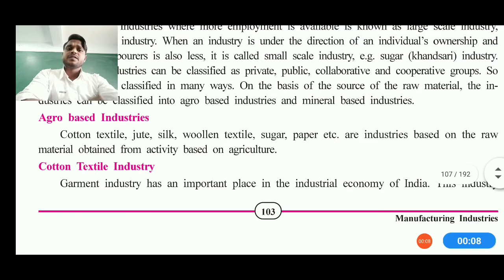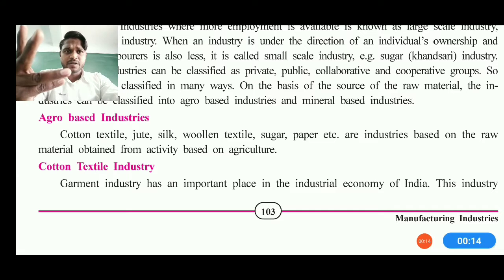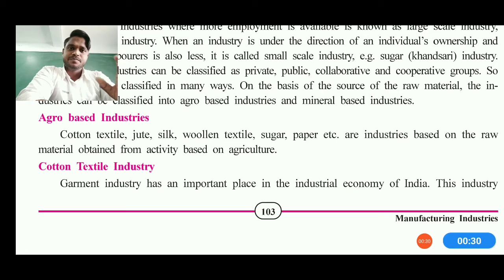And as we go further, on page number 103 you can see that agro-based industries are there. Cotton textile, sugar, woolen textile, paper, etc. These industries are material-obtaining industries, and they are based on raw materials. So therefore these industries are classified as agro-based industries. See, agro-based, students, means agricultural-based industries.